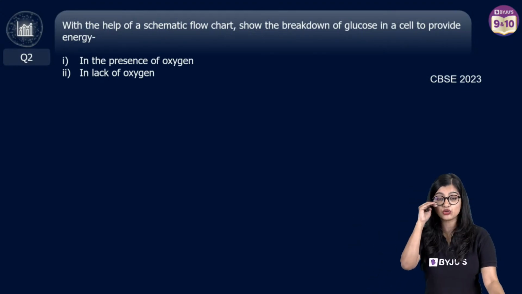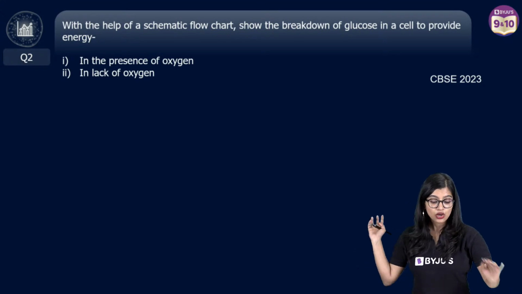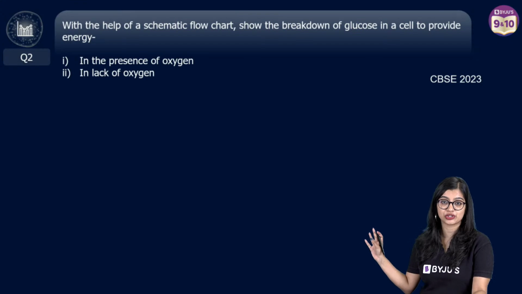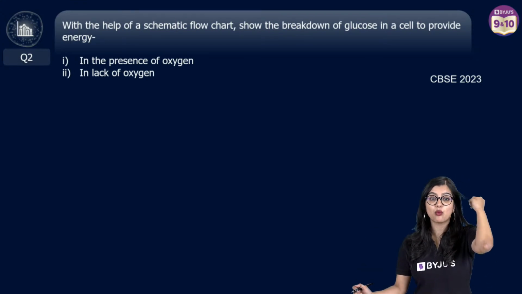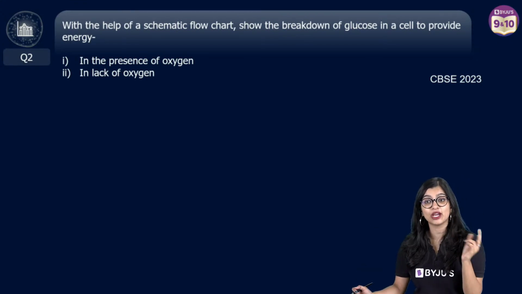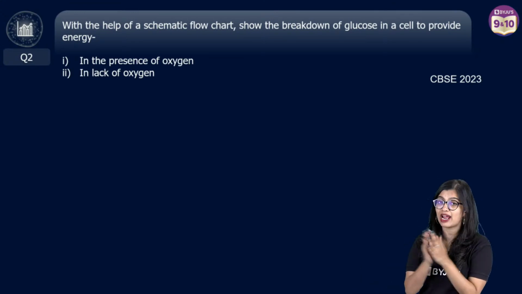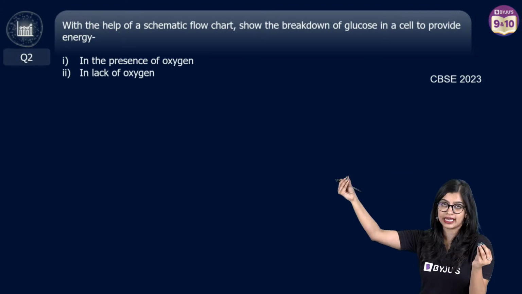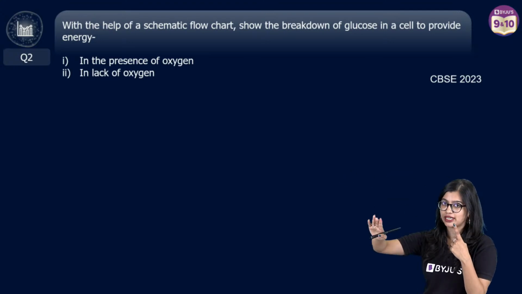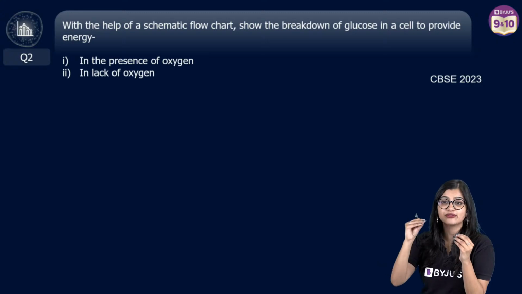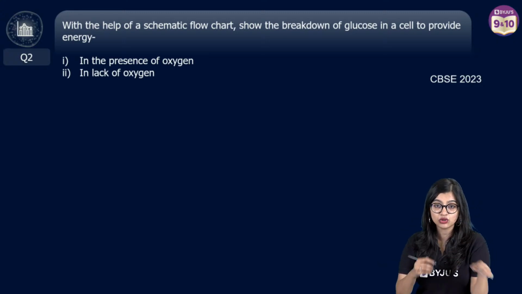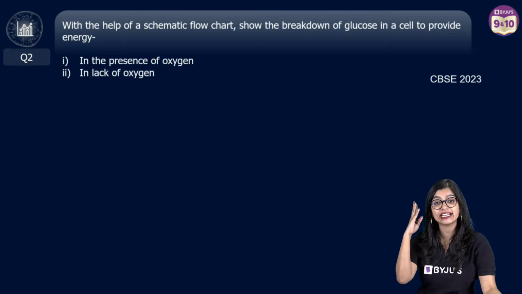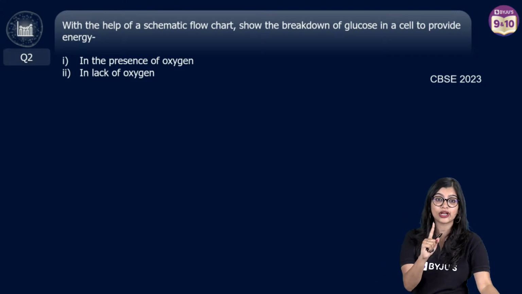Question number 2 on your screen. Now, in this particular question... Ma'am, for 1 mark, can we write one word? 1 mark questions are normally objective questions, so you just need to write either the option, or the option along with the answer. 2 marks you have to write as per the marks, because some 2 mark questions you can write pages and pages. But here you need to be very to the point. Being to the point is important.